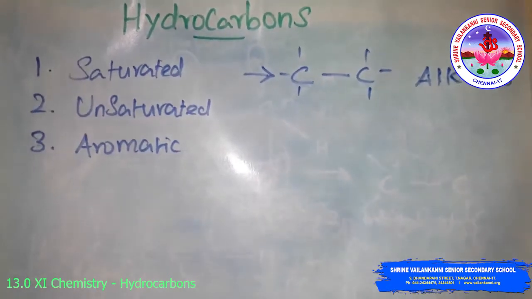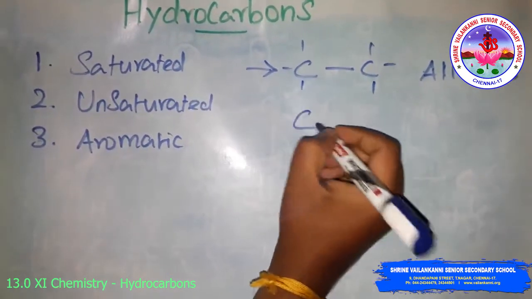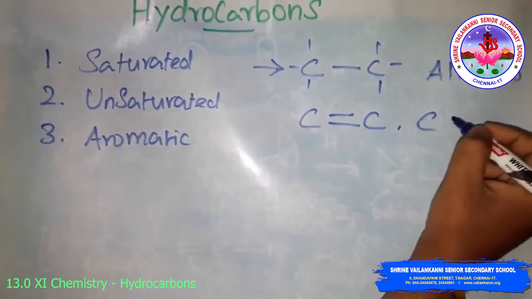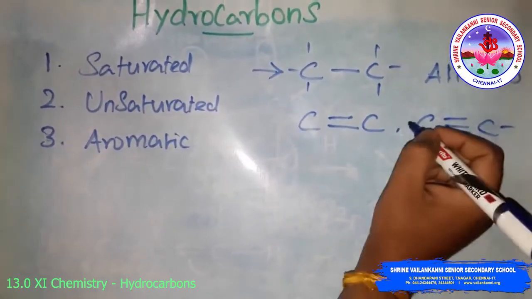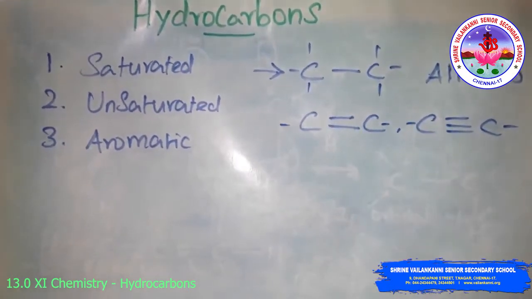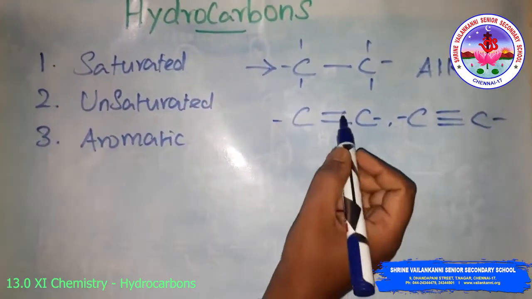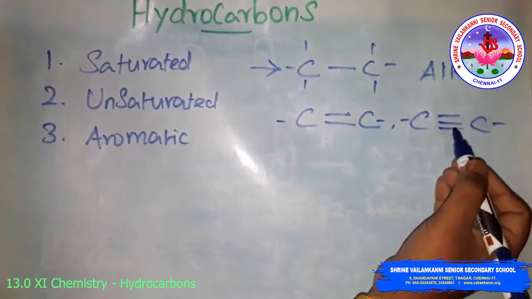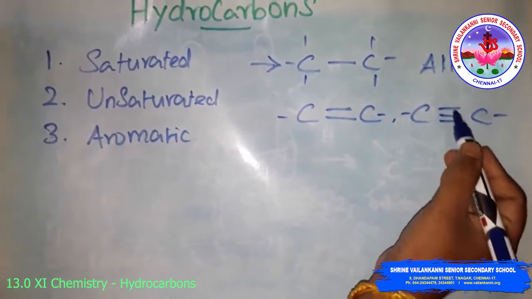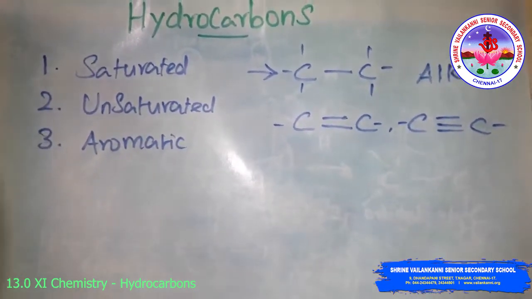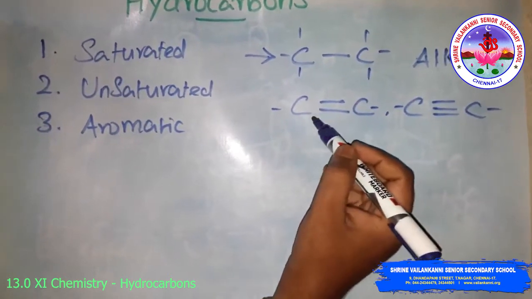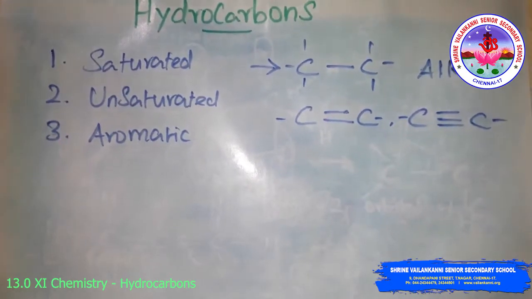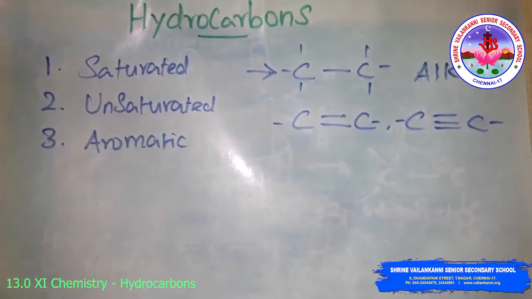Then, unsaturated hydrocarbons have carbon-carbon double bonds and carbon-carbon triple bonds. Simply, they are called unsaturated hydrocarbons. They contain one sigma bond and one pi bond for a carbon-carbon double bond, and one sigma bond and two pi bonds for a triple bond, which is also unsaturated hydrocarbon. Here, the double bond compound is called alkene and the triple bond compound is called alkyne. So these are saturated and unsaturated.